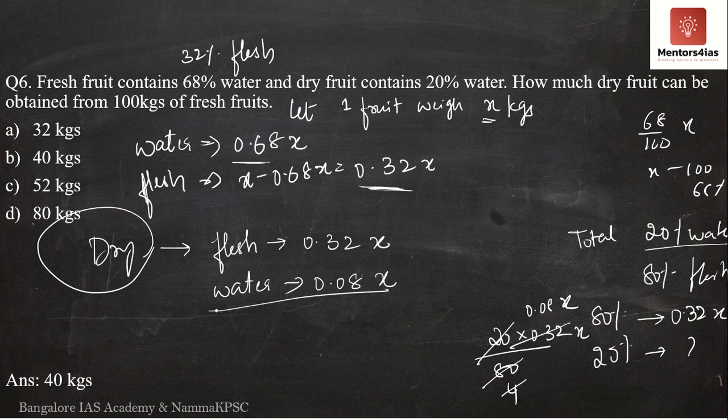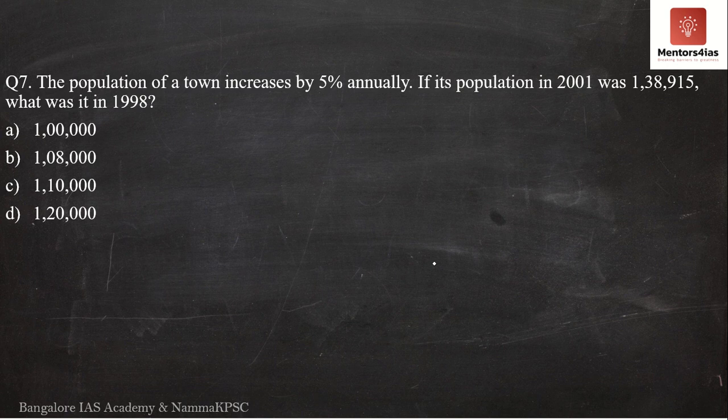Now what is the total weight of the fruit after the drying process, after a lot of water is lost? It is 0.32x plus 0.08x, which is 0.4x. So the question is asking how much dry fruit can be obtained from 100 kgs of fresh fruit. So we have assumed, let one fruit weigh x kgs. So after the drying process, x kgs becomes 0.4x kgs. Then 100 kgs of fresh fruit will become what?